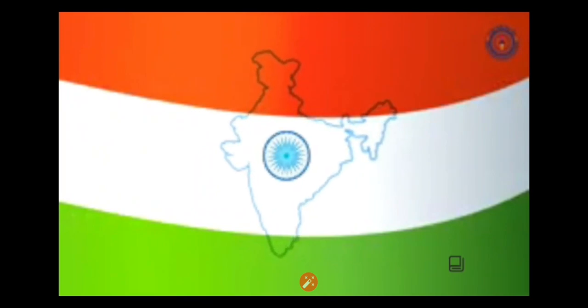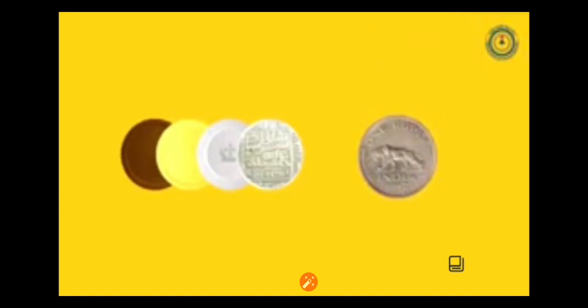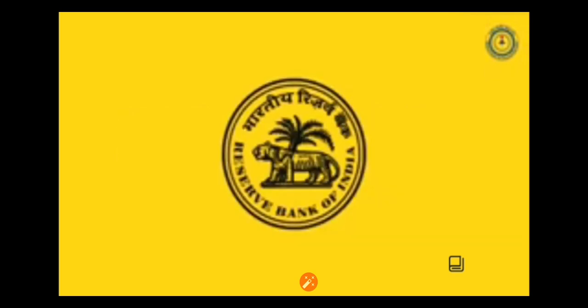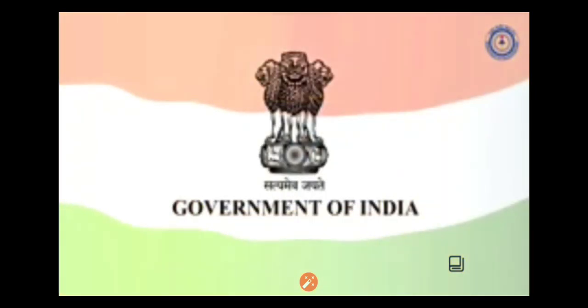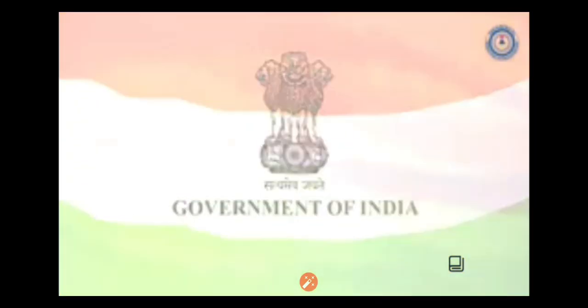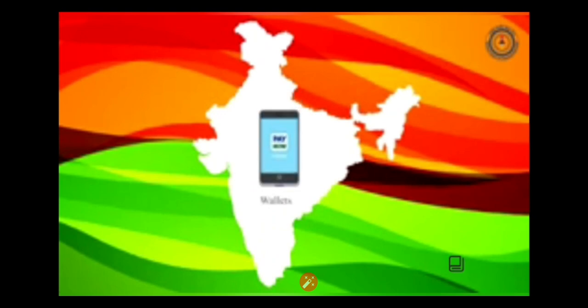After independence of India in 1947 and the accession of the princely states to the new union, the Indian rupee replaced all the currencies of previously autonomous states. After its formation, the Reserve Bank of India issued notes and coins on behalf of the Government of India. India has progressed a lot and now has many digital payment options like credit cards, wallets, online transfer facility, thus moving from cash to cashless.